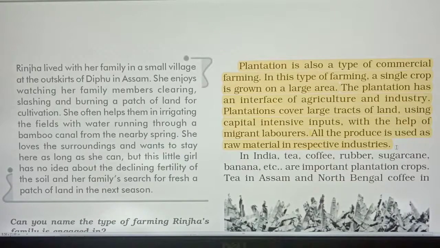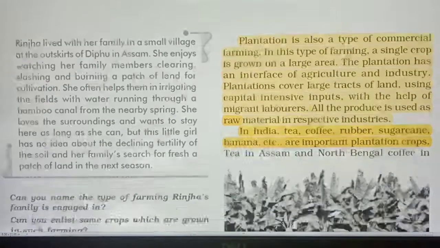So in India, tea, coffee, rubber, sugarcane, banana, etc. are important plantation crops. The main important plantation crops in India are tea, coffee, rubber, sugarcane, banana. These are the main or the important plantation crops in India.